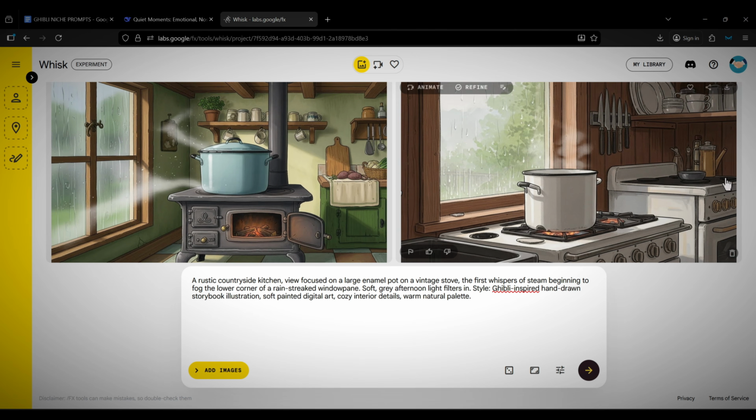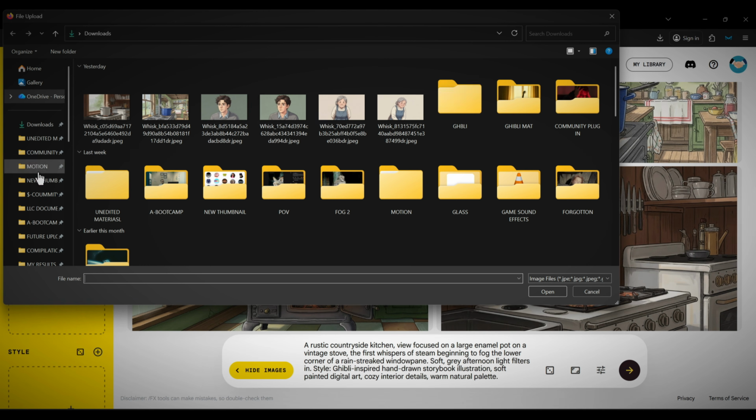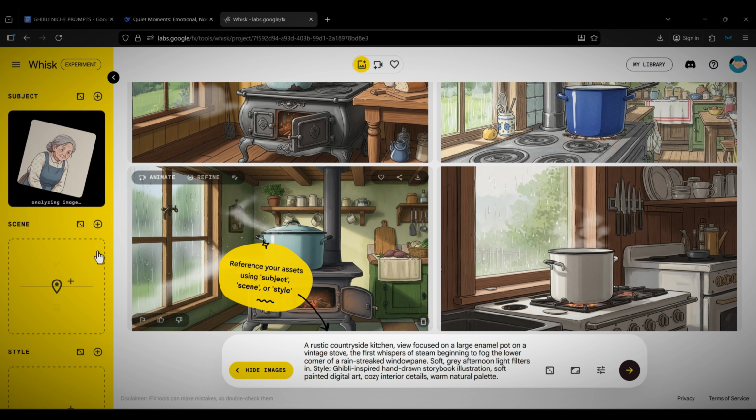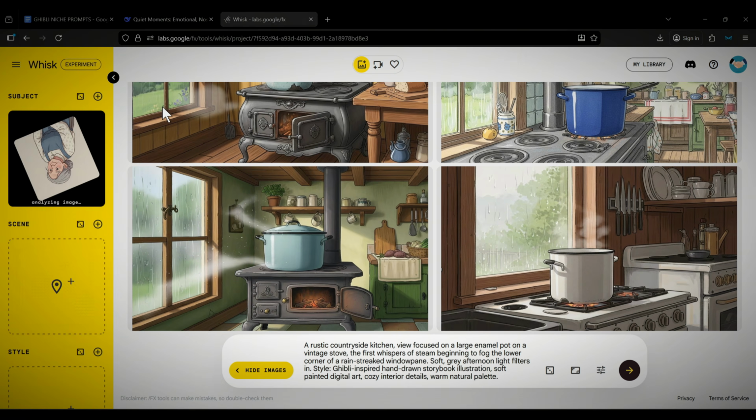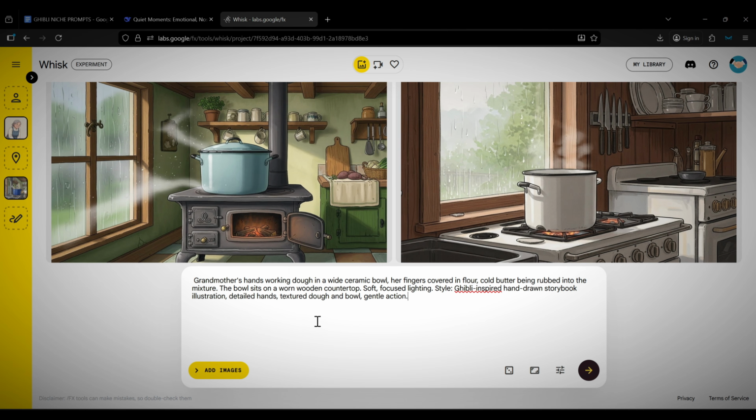Once you have that, the next thing you have to do is upload your reference images. You need to upload the reference image of the characters you're working with. For me, it's the reference image of the grandmother. And then I'm also going to upload the reference image of the environment she's going to be in, which is the one I just generated. Then I'm just going to paste my next prompt into Whisk and then hit generate.